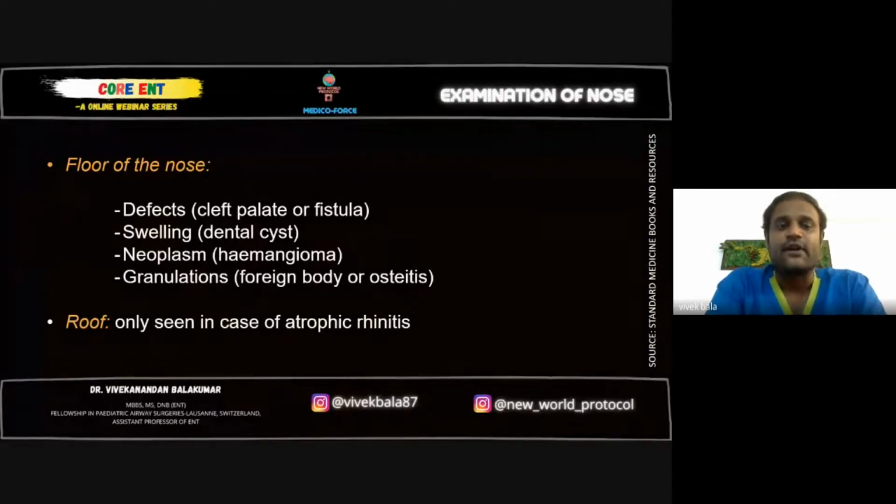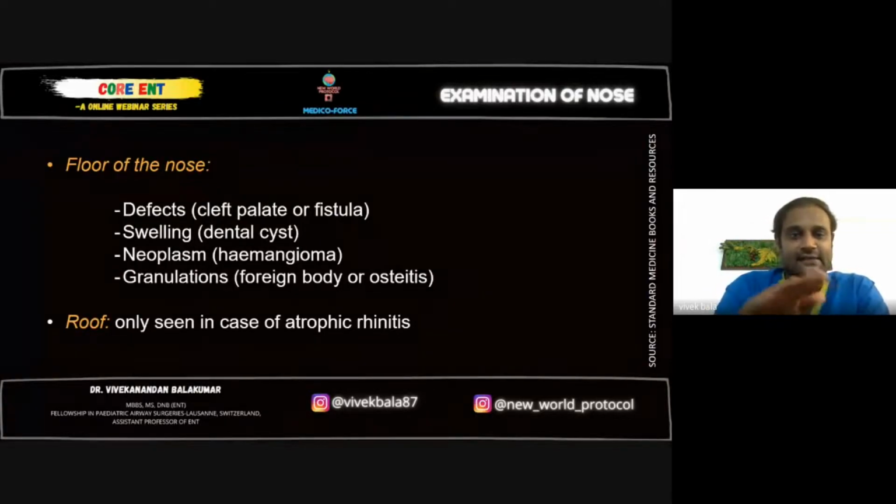Floor of the nose for any defects. In case of cleft palate or even cleft lip up to a certain extent, you can see a presence of depression in the floor, or you can even see a perforation which is in continuity with your oral cavity. The presence of a fistula could be identified when you examine the nose and the oral cavity simultaneously.